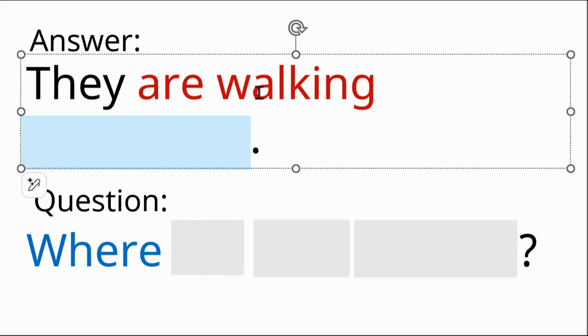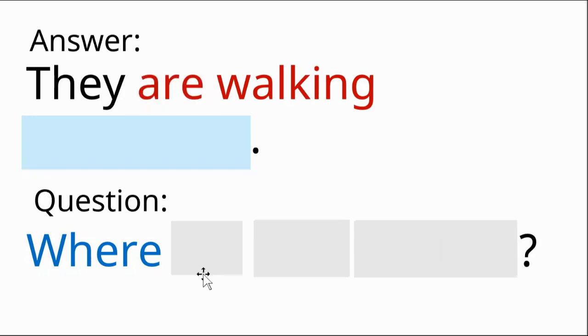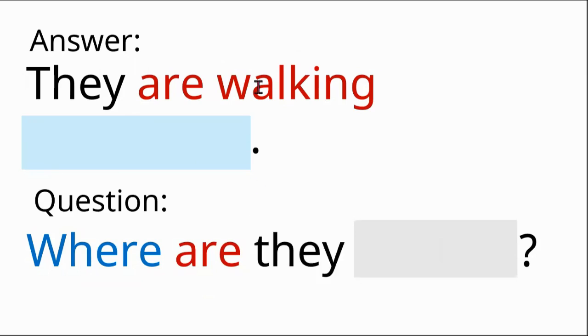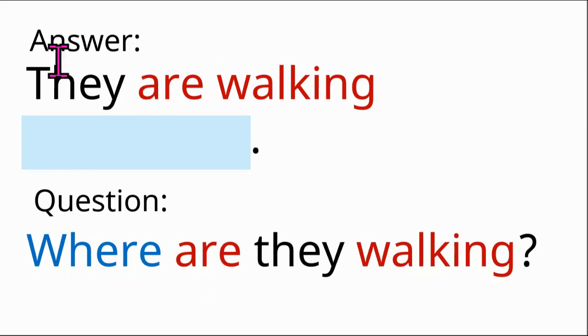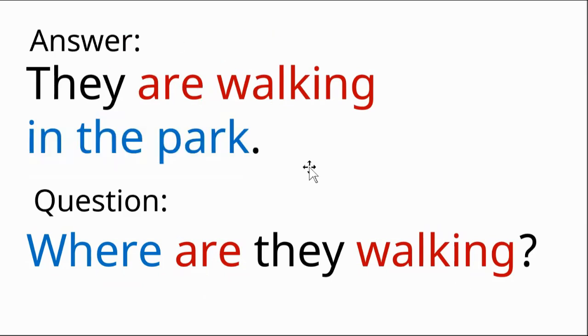This verb has two words, so we put are next. Are they walking. So we just change the they and are. Where are they walking? The answer is they are walking in the park.